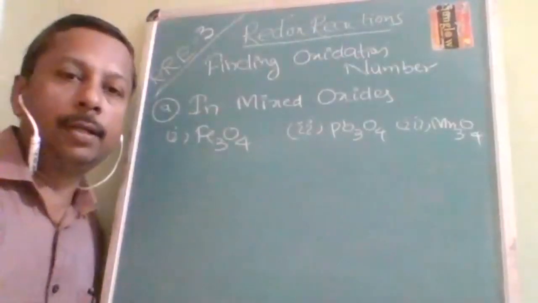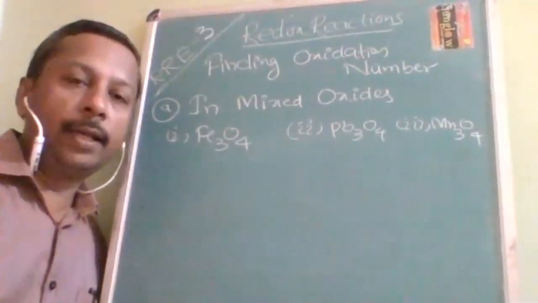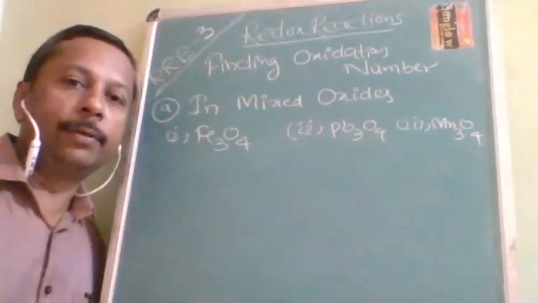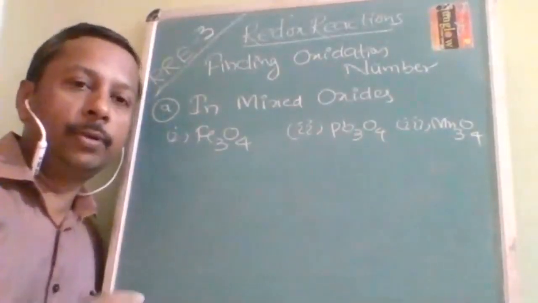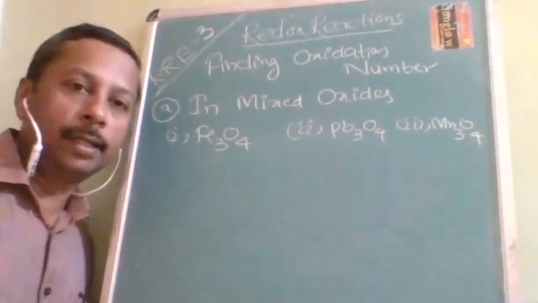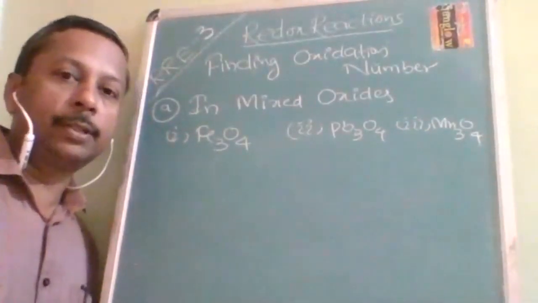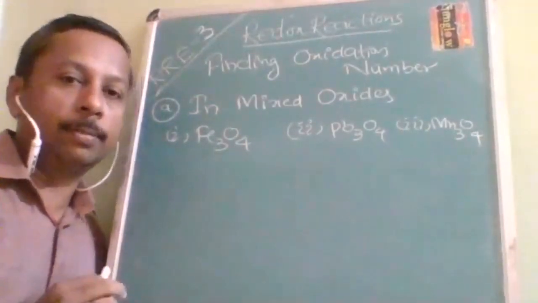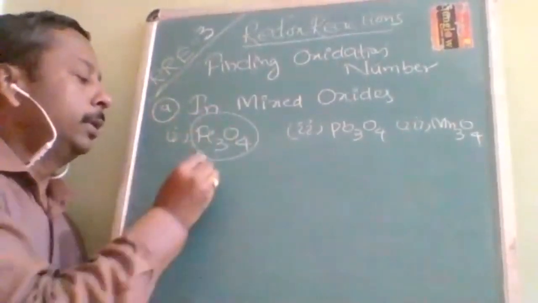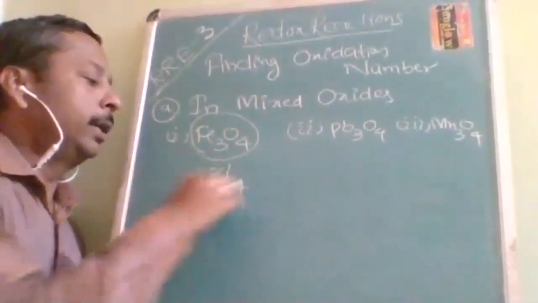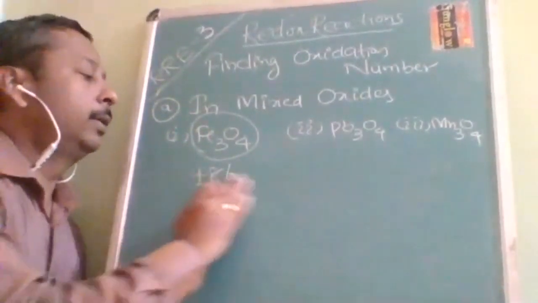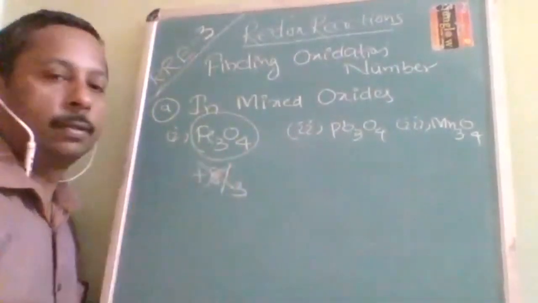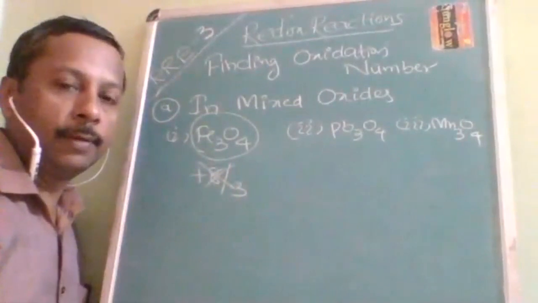Okay. Now you have all learned the nine rules for finding out the oxidation number. Now it is time to utilize them. So these are certain examples where people have misconceptions. My intention is to convert that misconception into an accurate concept. So when this question comes, most people will write it as 8 by 3, but it is a wrong concept. So what is the right concept and why is it wrong?